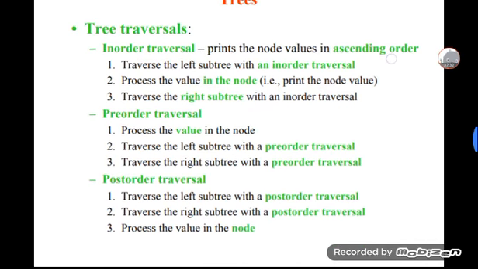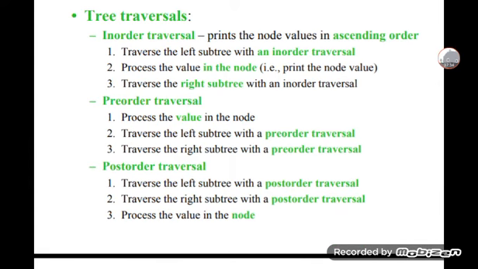Next, tree traversal. In-order traversal prints the node values in ascending order. Traverse the left subtree with an in-order traversal, process the value in the node, that is, print the node value, and traverse the right subtree with an in-order traversal.